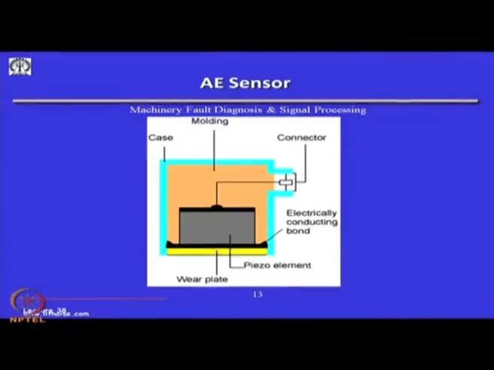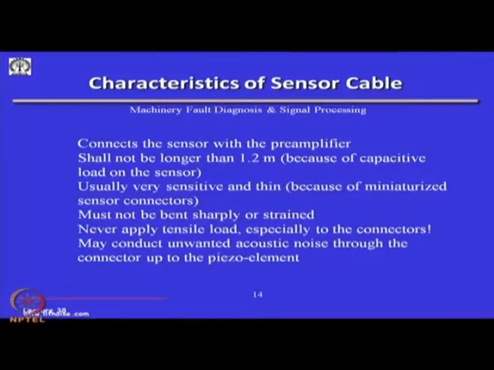This is similar to what I mentioned in the other class regarding the ultrasonic transducer, where I had a piezoelectric element which was made to resonate. Similarly, we have an acoustic emission sensor wherein the piezoelectric crystal is sensitive to the surface waves coming through the structure, and we get a signal corresponding to the stress waves.